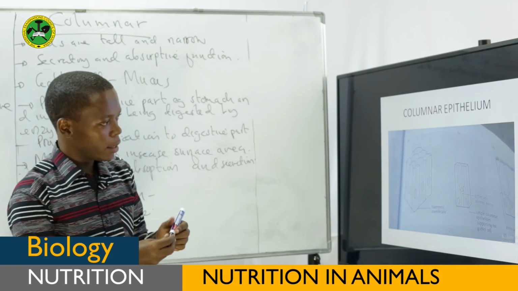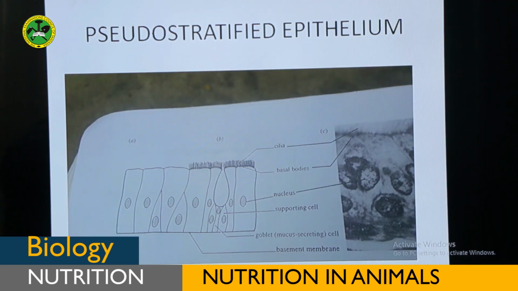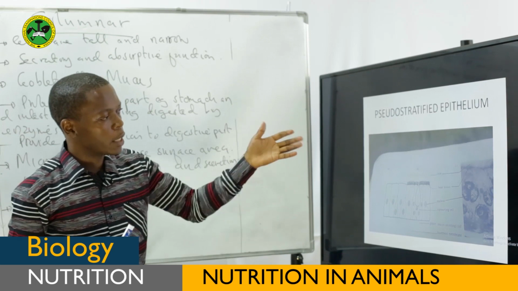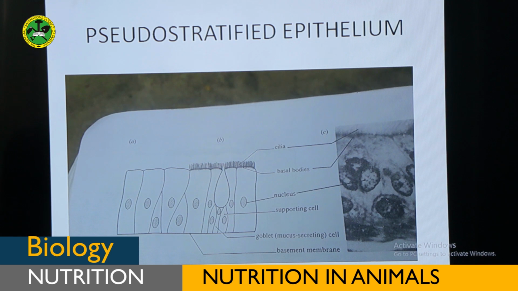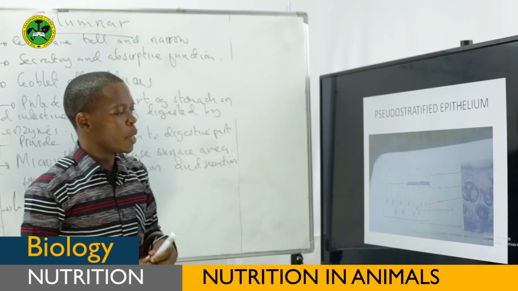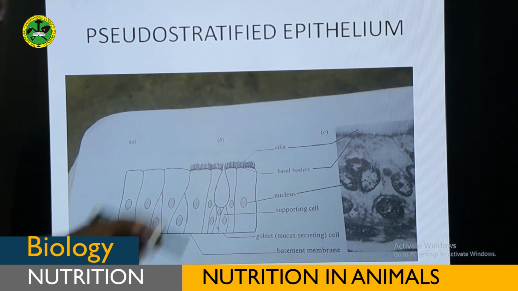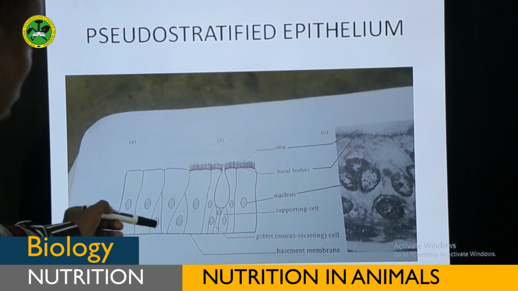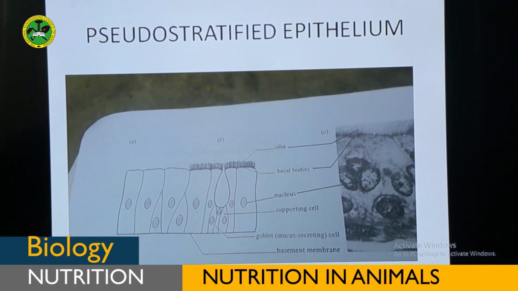Let's see another type of epithelial tissue. This is pseudostratified epithelial tissue. As you have said, this is a simple epithelial tissue. Pseudostratified may sometimes be columnar, but sometimes may also be ciliated. But we are saying the nuclei of these cells are located at different levels, because not all cells reach the external surface. You can see the nucleus is here. Therefore, they are at different levels because not all cells reach the surface.